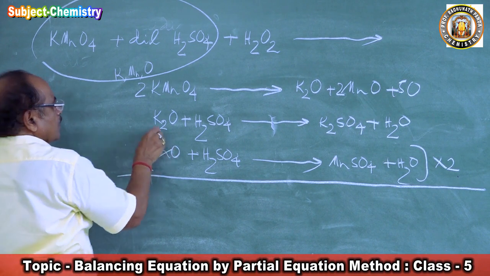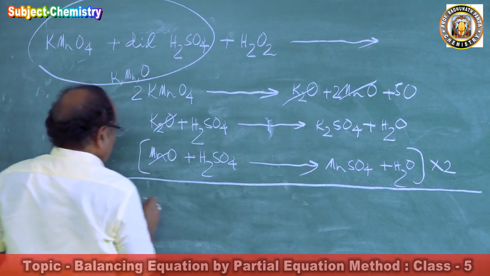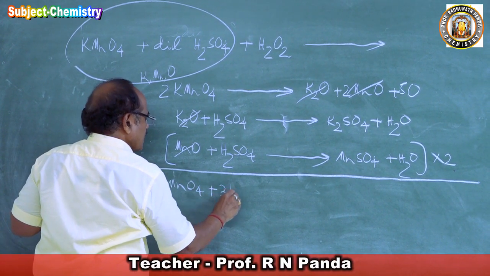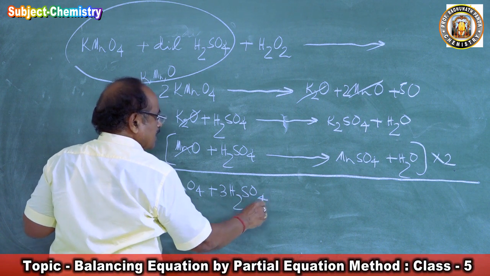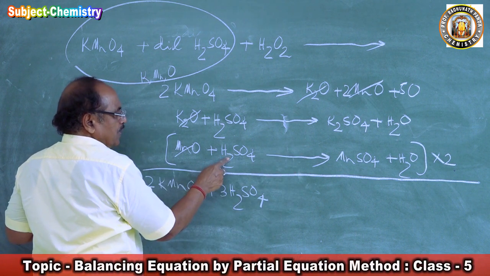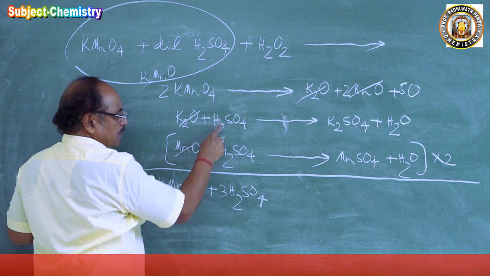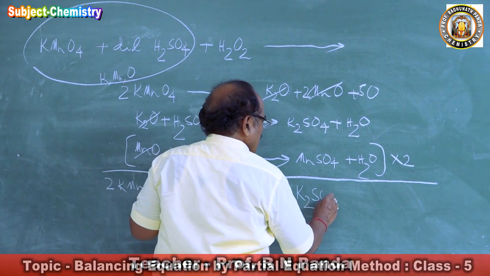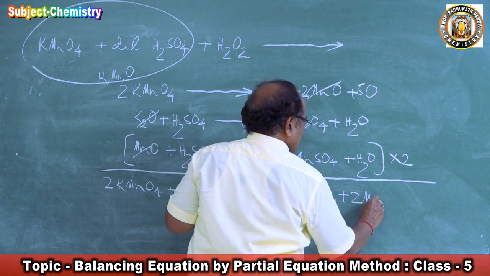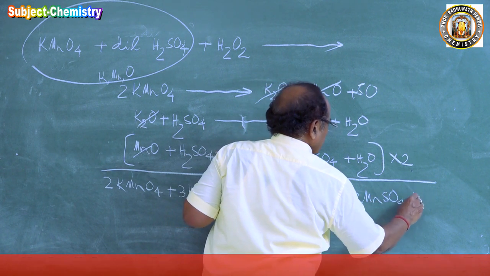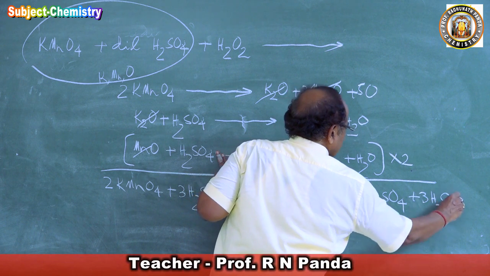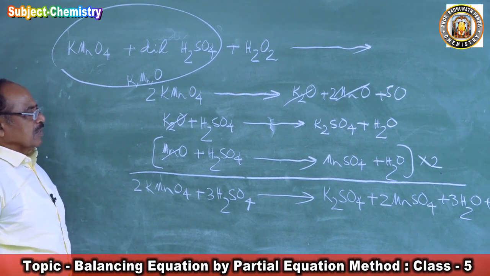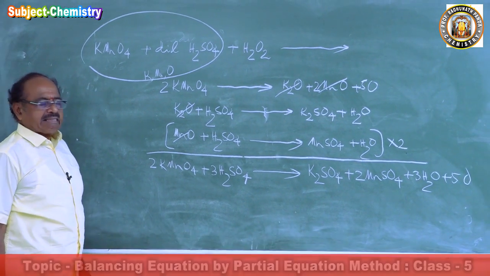We add and write. So we will get the reaction 2KMnO4 plus 3 sulfuric acid. How did I get 3 sulfuric acid? I am multiplying by 2, so this sulfuric acid is 2, 2 sulfuric acid, 3 sulfuric acid. And this forms K2SO4 plus 2MnSO4 plus 3 water plus 5O. So this is the equation for potassium permanganate in acidic medium.